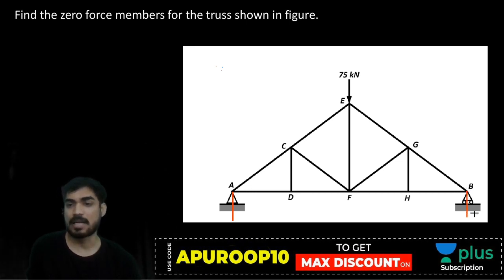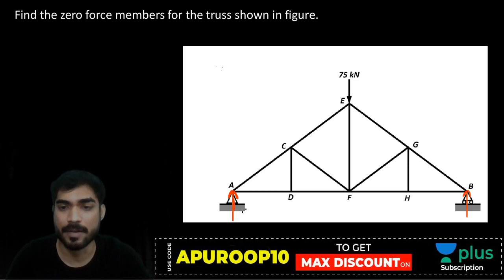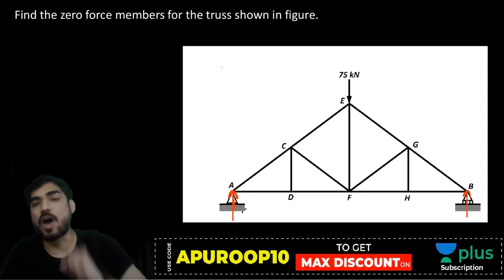Find the zero force member. Come on. Find the zero force member. Beta, start from one corner.